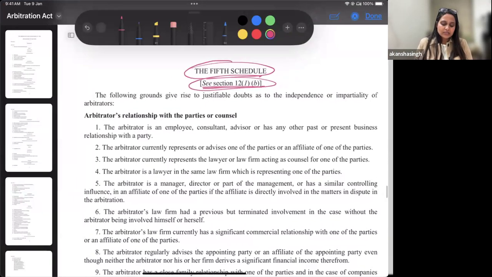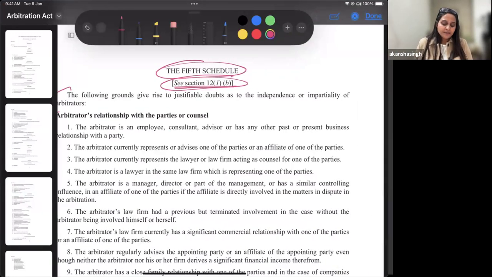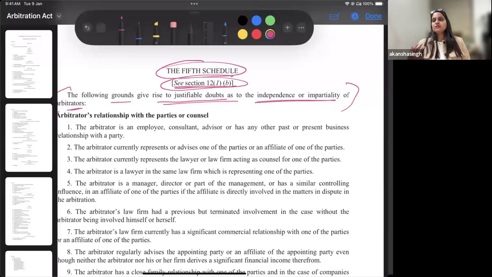But you see, what does it say? It says that the following grounds give justifiable doubts as to the independence and impartiality of the arbitrator. Whenever there is an arbitrator, if any of these grounds are there with respect to the working or the appointment of the arbitrator, we will have a doubt about his independence and impartiality.